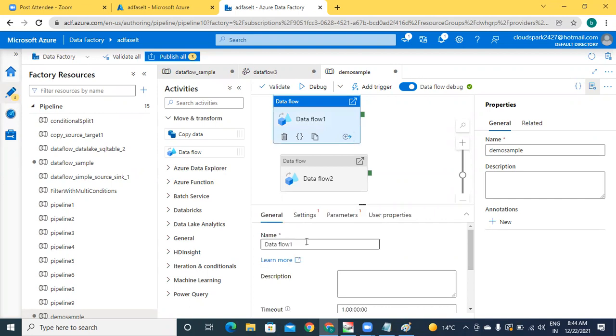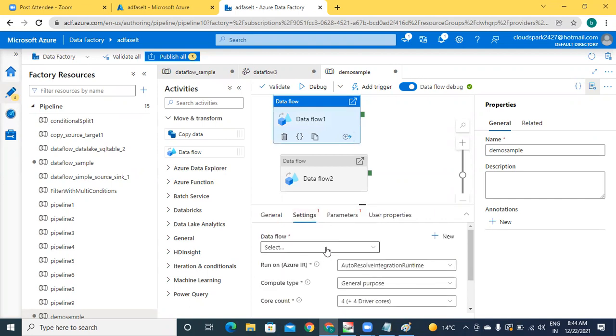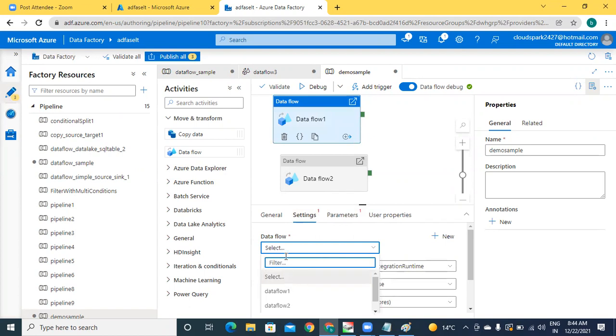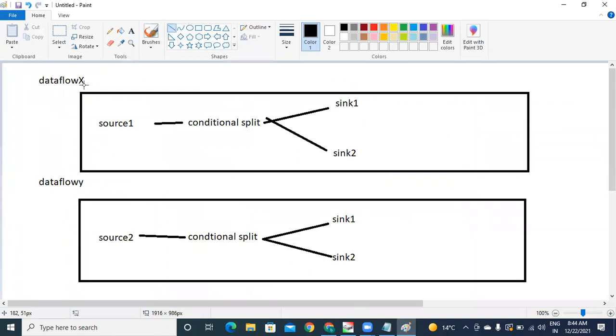So for this, you just configure here the data flow. In the place of data flow, select data flow X. For the second one, select data flow Y. But don't connect both. If you connect, one after one will be executed. Got it? Now, these two will run in parallel.